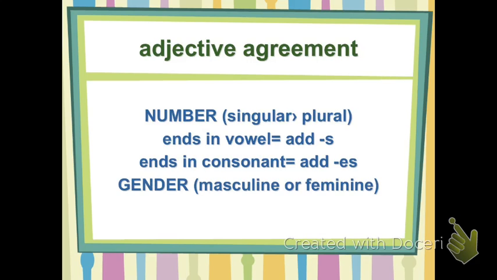Gender, so go from masculine or feminine. Whenever you look a word up in the dictionary, it's always going to be in the masculine form. It'll have the O on it. So in order to change a word from a masculine to a feminine form, we drop off the O and we make it an A. So let's look at a few of those.